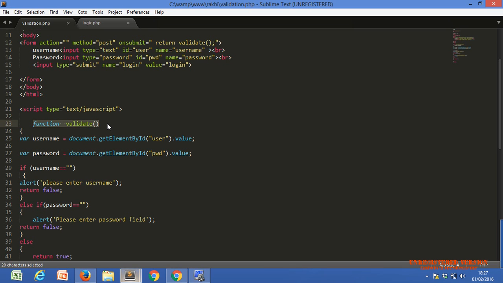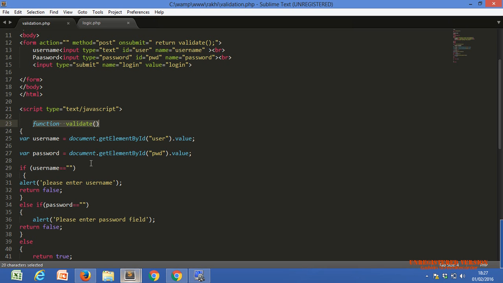In JavaScript also, same as PHP. What is a function? Rakhi, do you remember? What is a function? Anytime in the execution, we can call any function any number of times.